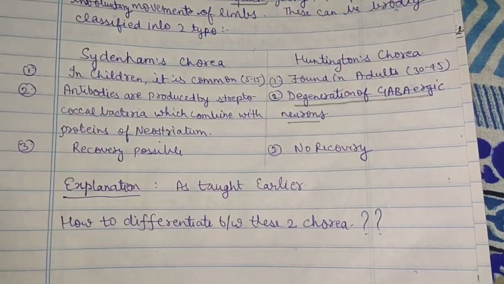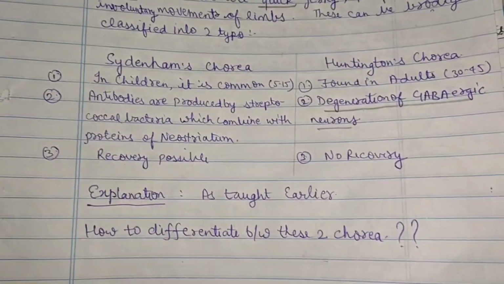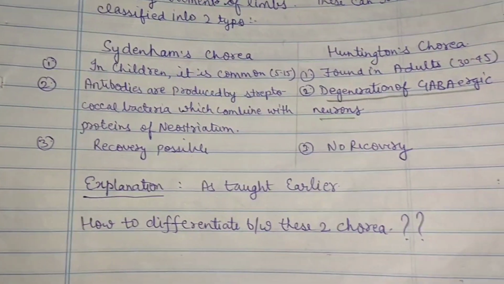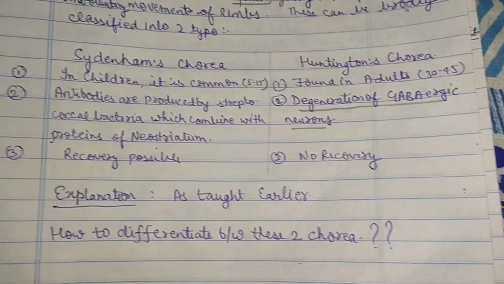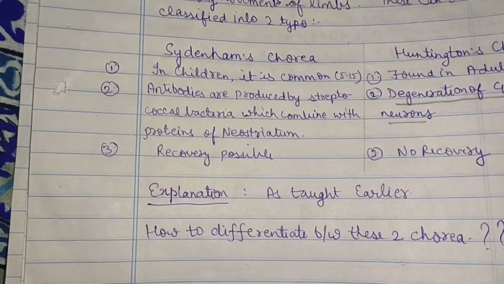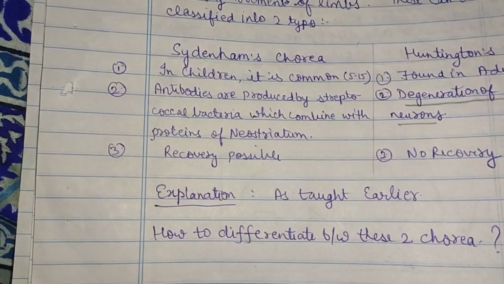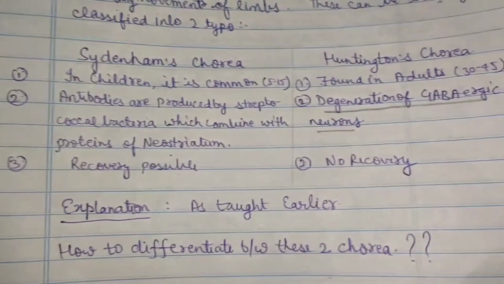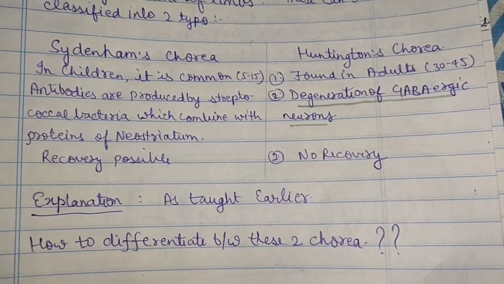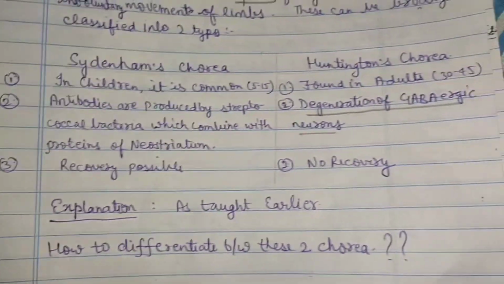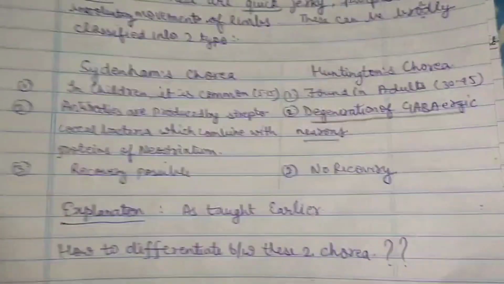Chorea can be broadly classified into two types: Sydenham's chorea and Huntington's chorea. Sydenham chorea occurs commonly in children, while Huntington chorea occurs in adults. In Sydenham chorea, the pathophysiology is like this: antibodies are produced by the streptococcal bacterial infection, which combine with the proteins of the neostriatum and cause lesions in them, while in Huntington chorea there is a degeneration of GABAergic neurons. In Sydenham chorea, recovery is possible, while in Huntington chorea there is no recovery.